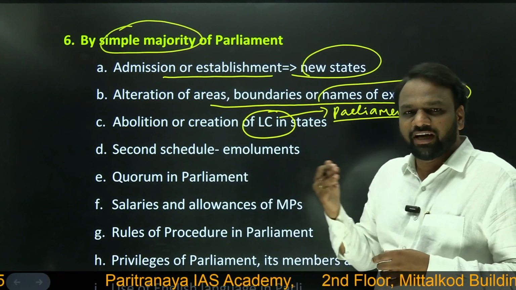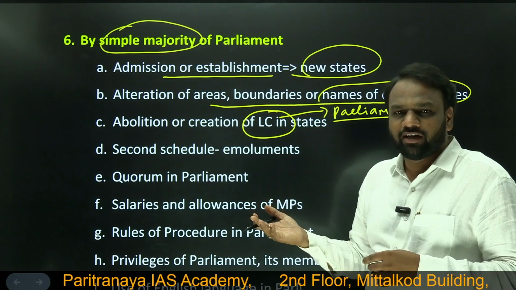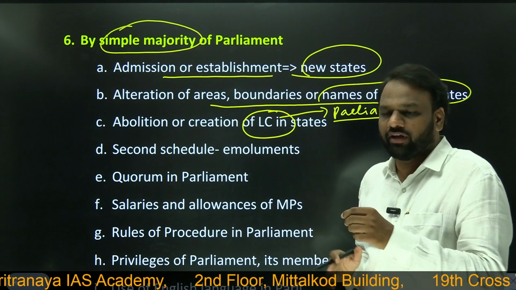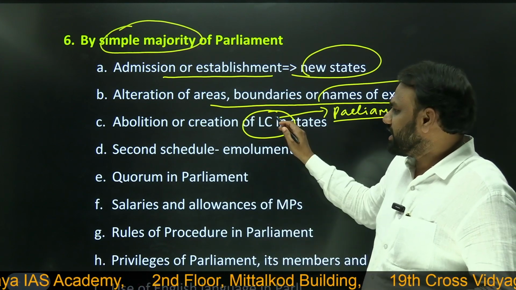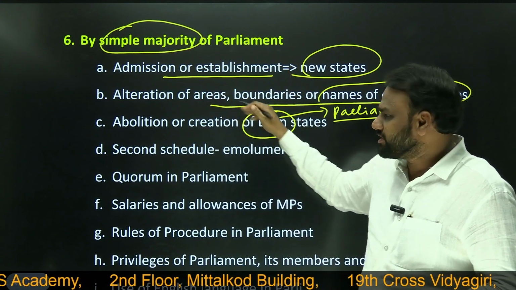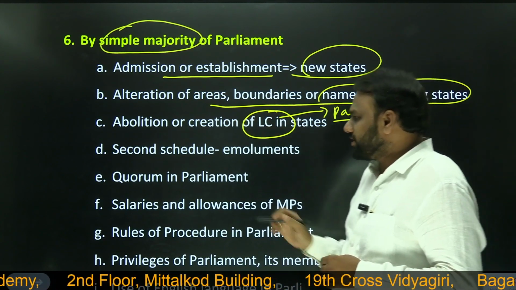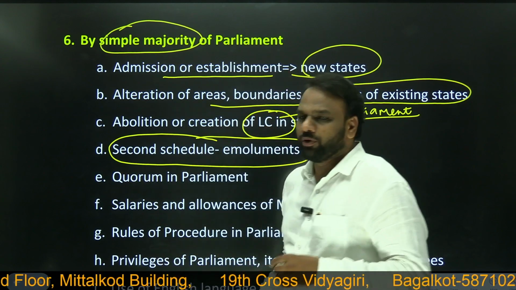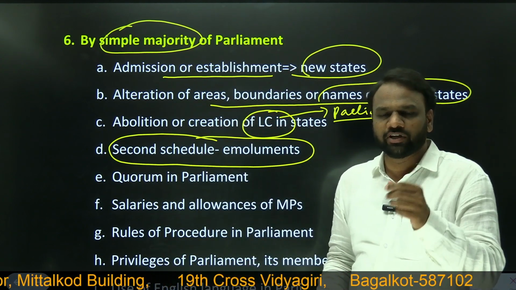So when creating a legislative council for a state, parliament has to pass a bill. But with what kind of majority? With simple majority. So legislative councils are created by parliament with simple majority. Next, the second schedule. We have already discussed the schedules. We have 12 schedules, schedule 1, schedule 2, schedule 3 and so on.